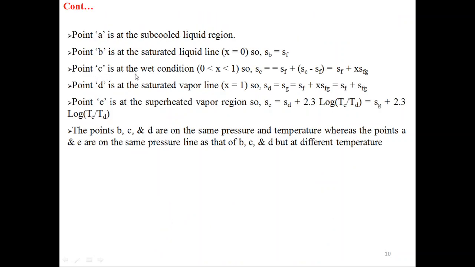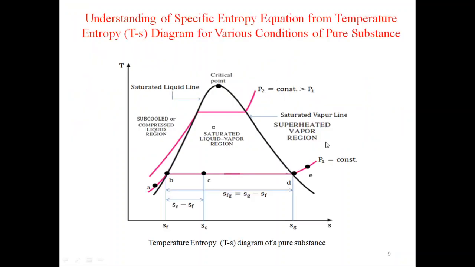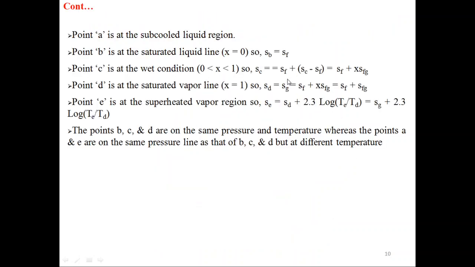Point C is in the wet condition, that is, x lies between 0 and 1. So SC is equal to SF plus (SC minus SF). Point C is in the wet region or saturated liquid vapor region. If you want to find the entropy at point C, you take this distance, which is SF, plus this distance, which is SC minus SF. We add these two values. The final equation for SC will be SF plus x SFG.